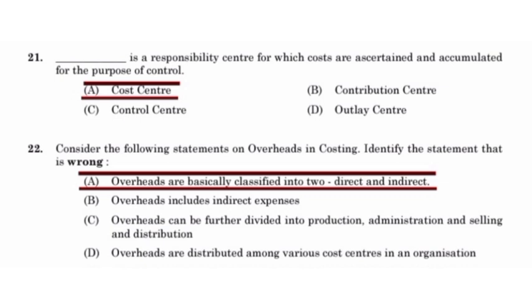Overheads include direct and indirect expenses. Overheads can be further divided into production, administration, selling and distribution. Overheads are distributed among various cost centers in an organization. These three are right.